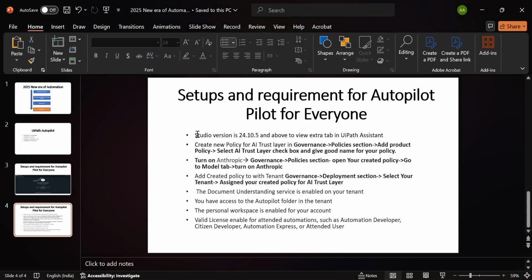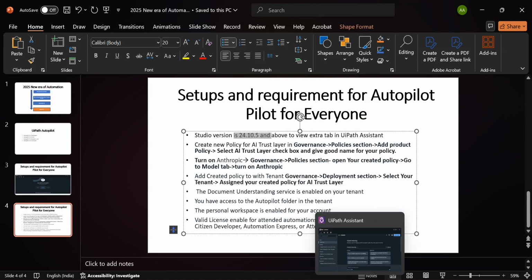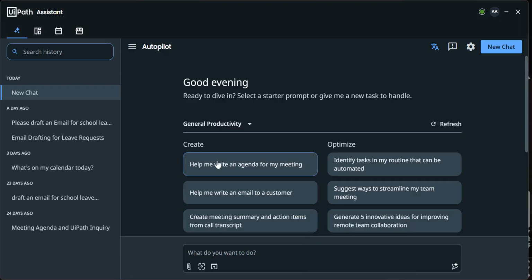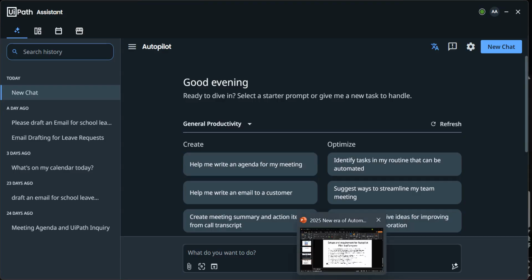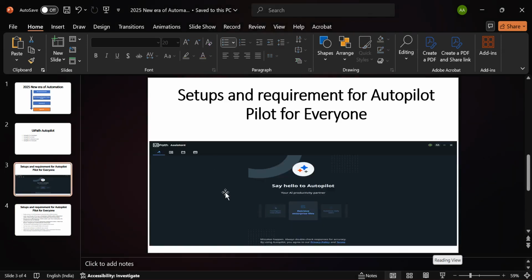If you see, for enabling UiPath Autopilot, your Studio version should be 24.10.5 or above, right? If you install UiPath Studio at that version or above, then you are able to view this type of screen. Let me show you. This screen will be visible on your Assistant, with one extra fourth tab.